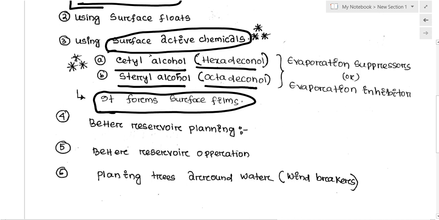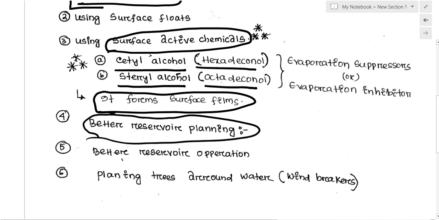Fourth, we have to design better reservoir planning. Better reservoir planning means that the reservoir surface area should be minimized, so that we can minimize the rate of evaporation. The fifth one is better reservoir operation, which means we can use the water from the reservoir in an effective way, so that evaporation can also be minimized.